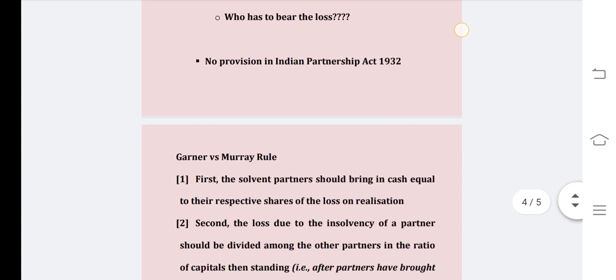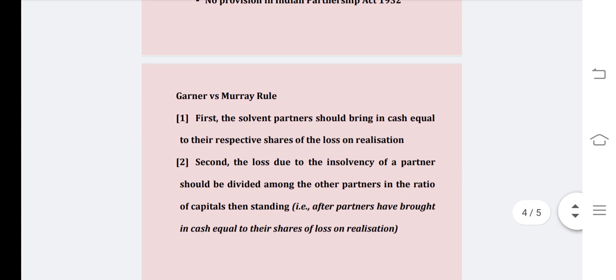The ruling under Garner versus Murray in England, the judgment passed by the court, is that first, the solvent partners should bring in cash equal to their respective shares of loss on realization, and secondly, the loss due to the insolvency of the partner should be divided among the other partners in the ratio of capitals then standing.